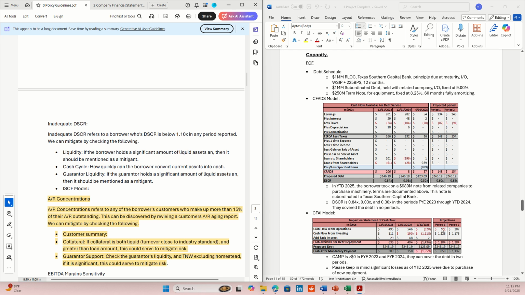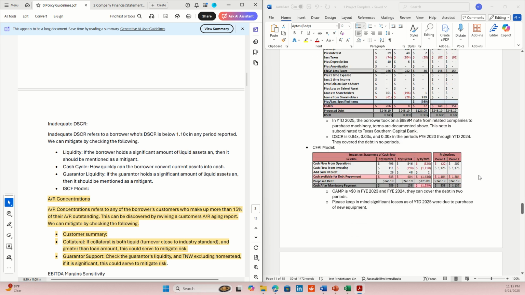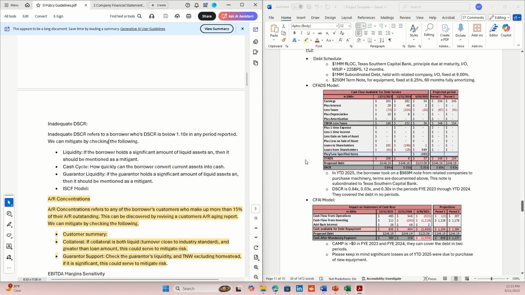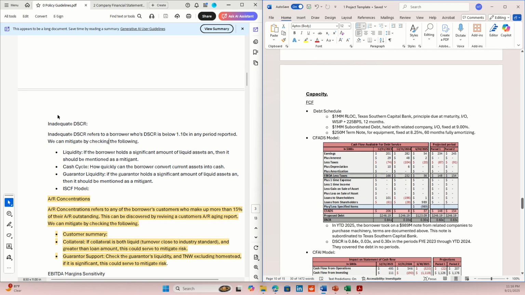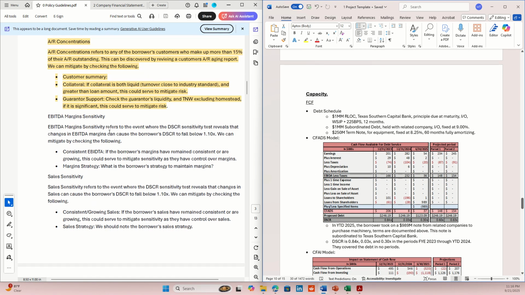And same here. This is what we assume the company can do in the future. This is what the company is capable of doing. It doesn't mean that this is what the company is actually doing. Okay? That's what the projections are. Projections are based on 5% increase in sales. So anyways, inadequate debt service coverage ratio.